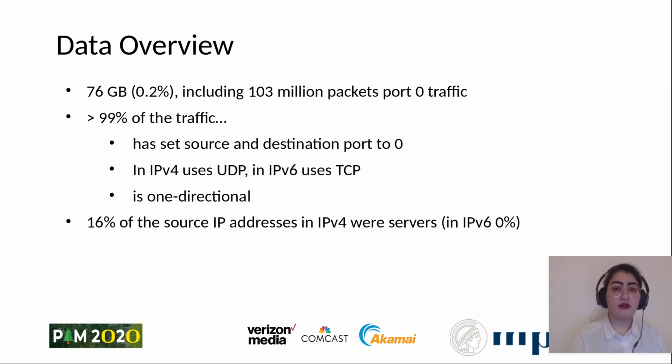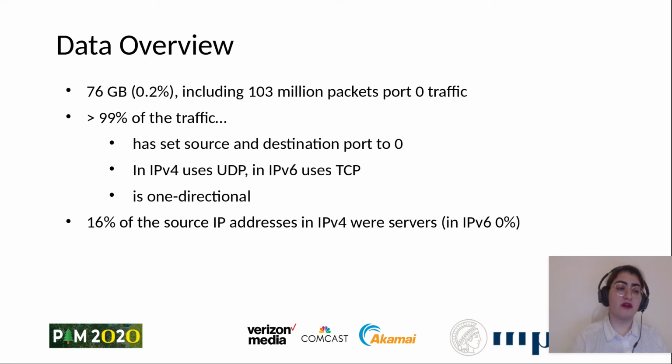Out of 31 terabytes of data, we observed that 76 gigabytes were port 0 traffic, and more than 99% of this port 0 traffic had source and destination port set to 0 and was one directional, and also used UDP in IPv4 and TCP in IPv6.